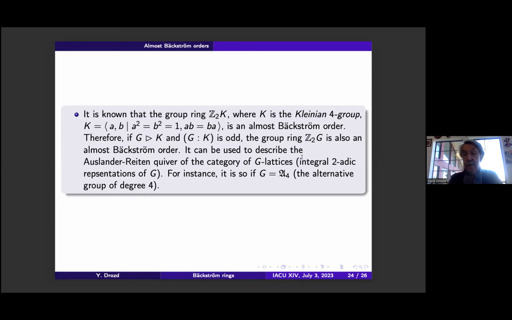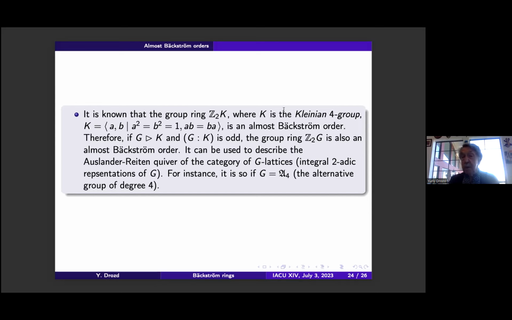So it can be used to describe the Auslander-Reiten quiver of the category of G lattices, or, as they say, of integral two-adic representations of the group G. For instance, it is so if G is the alternating group of degree 4. It gives us the possibility to restore the Auslander-Reiten quiver of integral two-adic representations of the group.